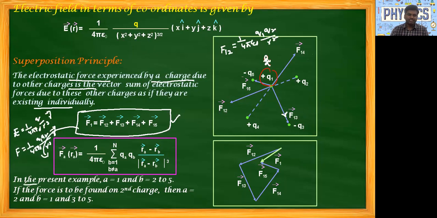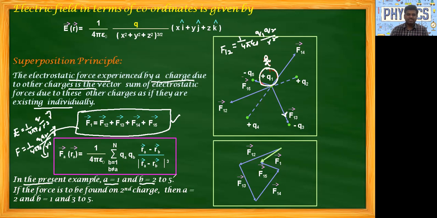So in this present example, if you take A is equal to 1, then B is equal to 2, next 3, next 4, next 5, but A is equal to 1. Why? We are finding the force on this particular point, that is plus Q1.